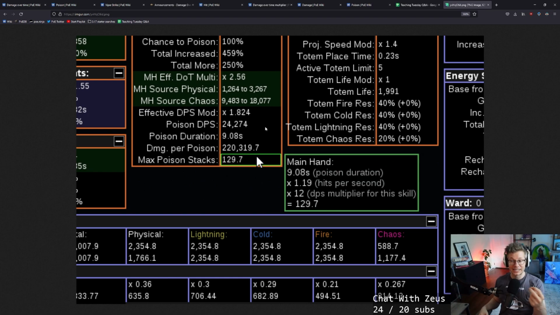And that's also why temporal chains is so strong for a poison build, because the poison stacks last much, much longer. No, applying a new poison does not reset the timer, Rizardo. Nope. So each stack has its own duration. The max poison stacks right here is basically how many times can I apply a stack of poison per 9 seconds, is what this is saying. Each poison stack is 100% independent with its own duration.